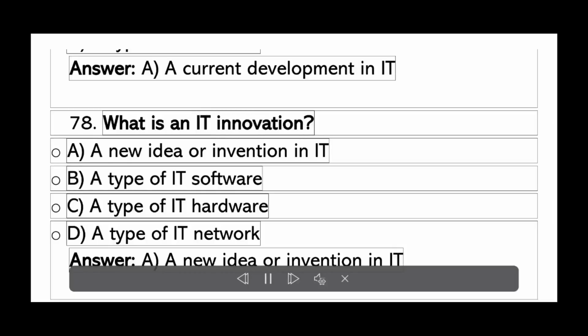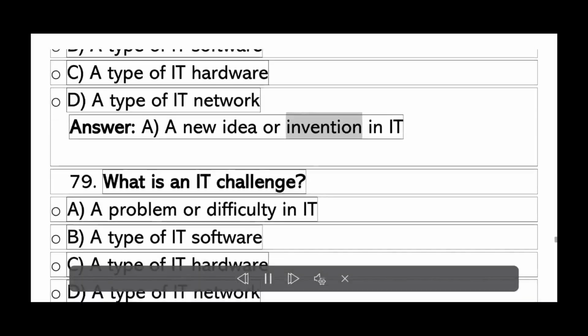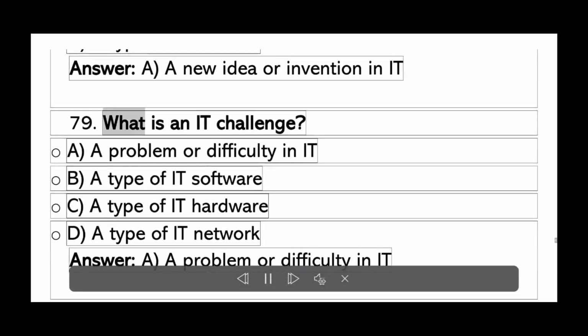What is an IT innovation? D. A type of IT network. Answer A. A new idea or invention in IT.